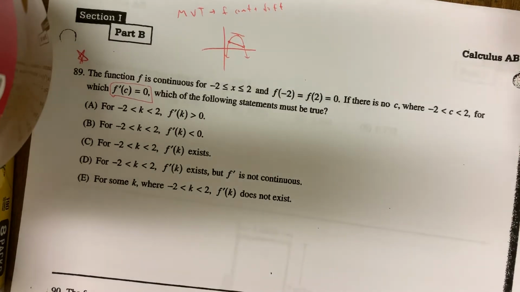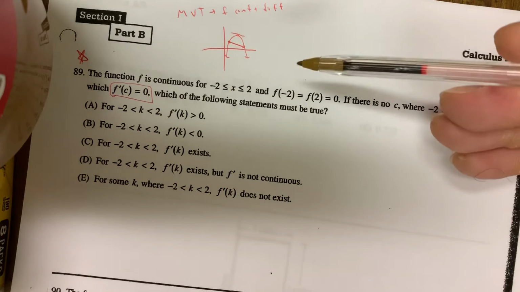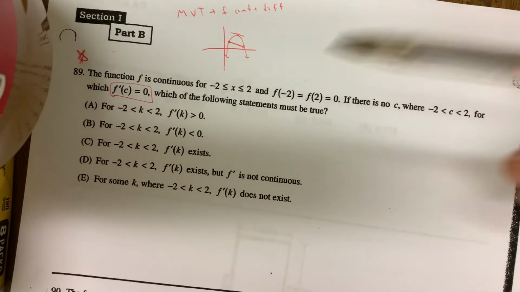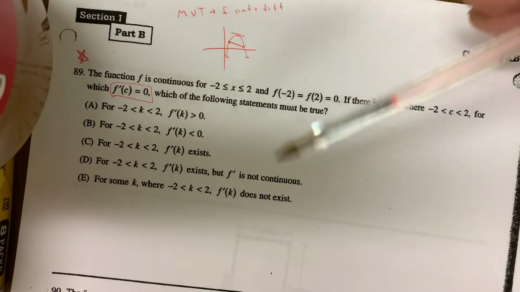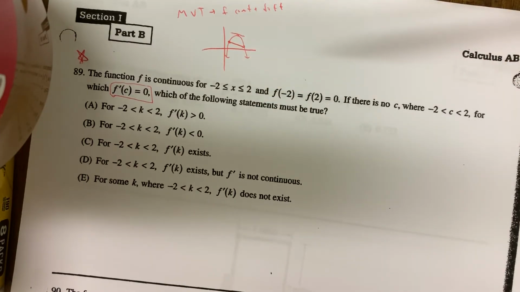There are other value theorems to think about. The extreme value theorem, which means on a closed interval, if a function is continuous, it's going to have a max and a min. And also the intermediate value theorem, which means if a function is continuous on a closed interval, it's got to take on every y value from one y value to another y value.